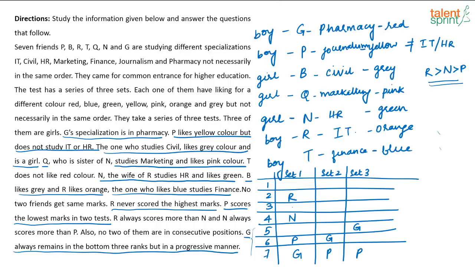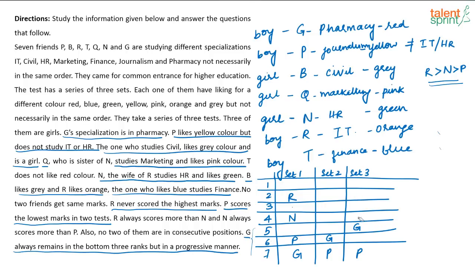Now, let us look at set 2. If you consider set 2, again the same thing we have to try to apply, right? If you look at set 2, okay, instead of set 2, let us look at set 3 first. Okay, if you are looking at set 3, where will R, N and P be? Again, this has to be R and this has to be N. Why do I say that?